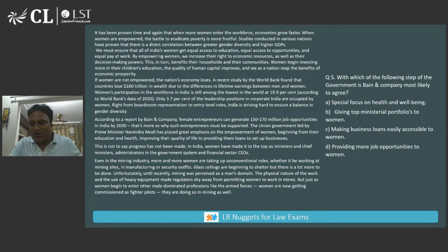Last question of today's session. With which of the following steps of government is Bain and Company most likely to agree? So we have to mark as per Bain and Company. What will they agree to? Focus on where Bain and Company is being mentioned.